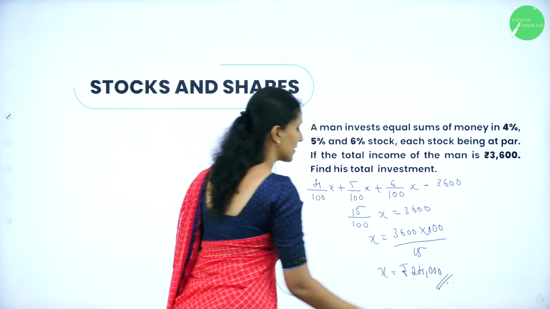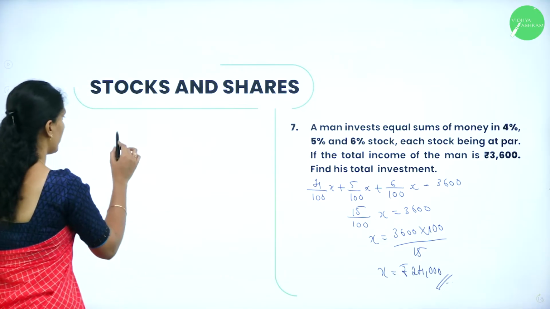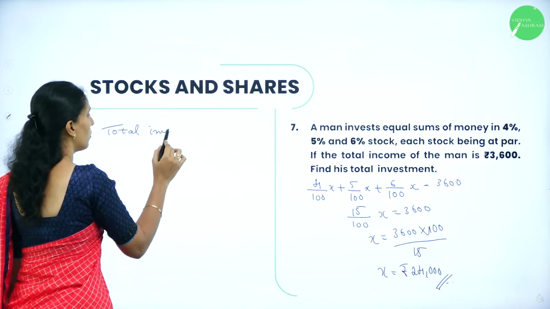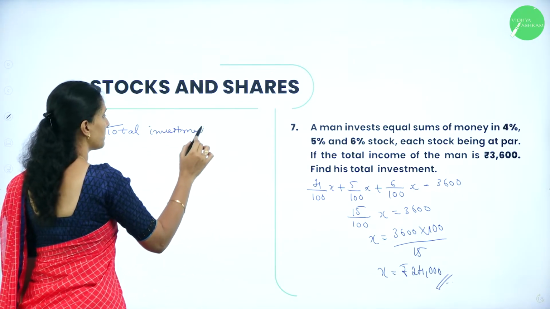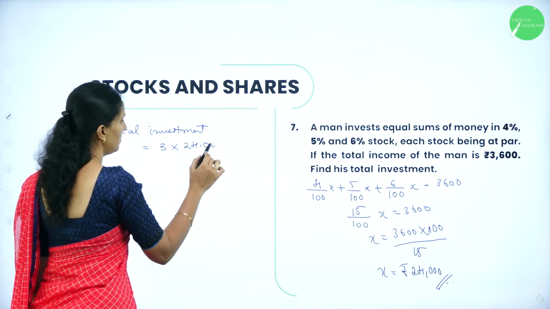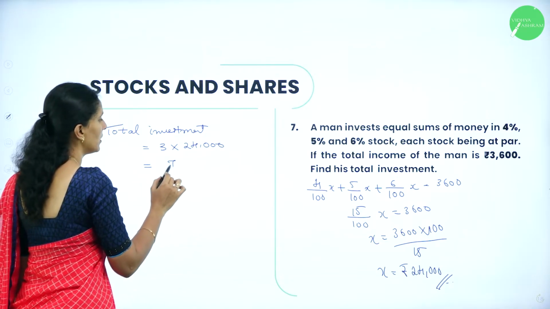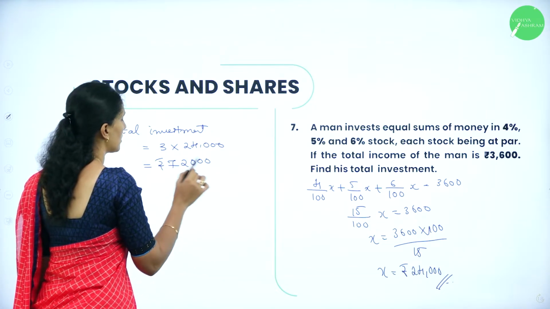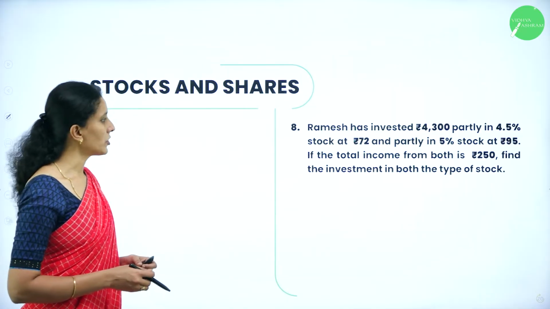Now, this is X. What is the total investment? He has invested 3 times the same amount. So, therefore, the total investment will be equal to 3 into 24,000, that is equal to 72,000 in terms of rupees.